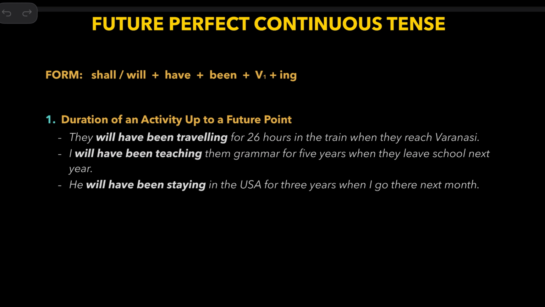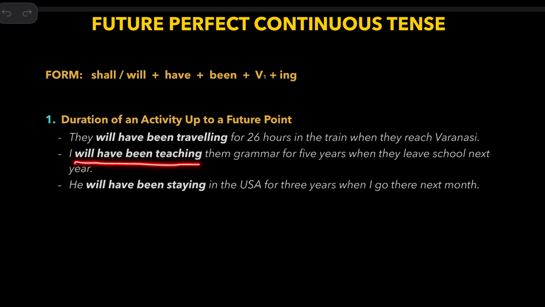If you delete for 26 hours, you can actually say will be. This will be correct: they will be traveling in the train when they reach Varanasi. Because you want to talk about the duration, you need to use future perfect continuous tense.